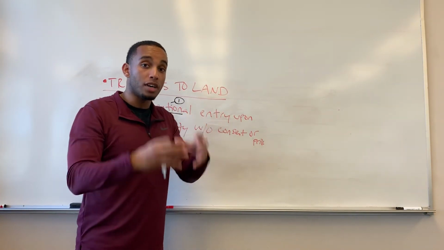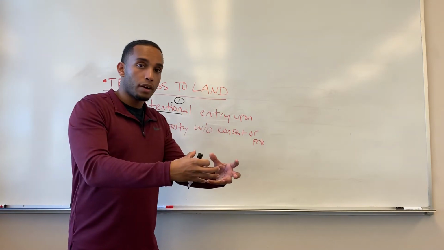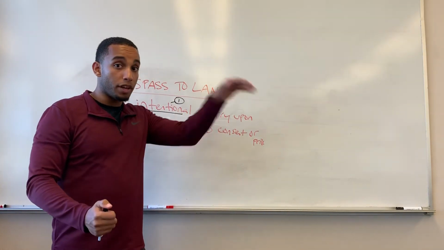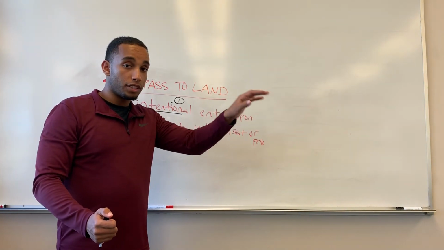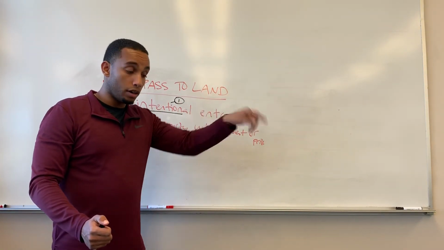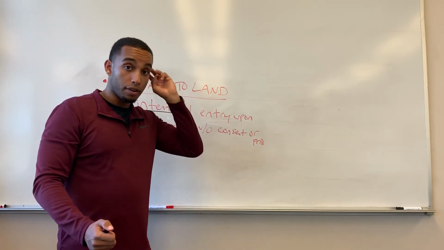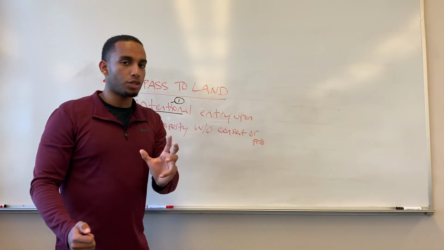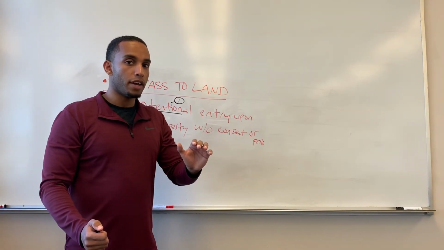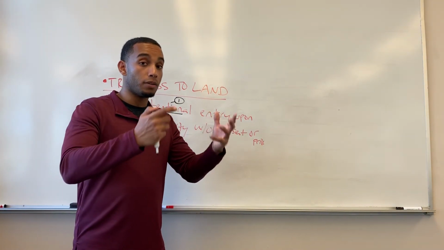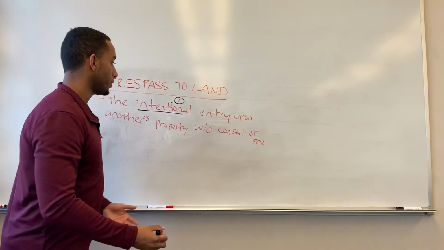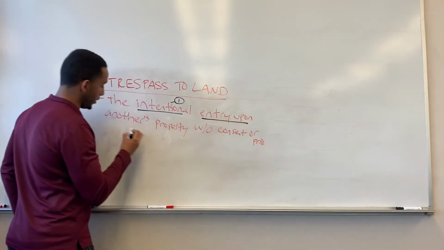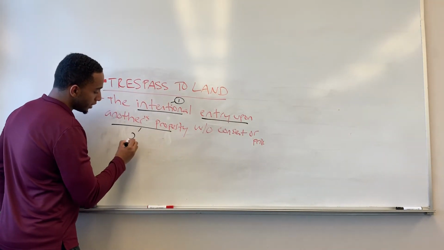Although the volleyball itself does not enter the plaintiff's yard, because it's going into the airspace of the yard, the defendant could be liable for trespass to land because that's still technically an entry, just in terms of it being in the airspace of the plaintiff's property. So the second element, like I just said, is entry upon another's property. That is element number two.